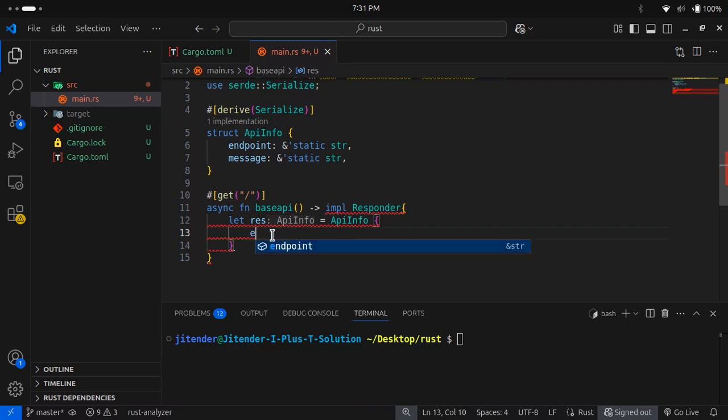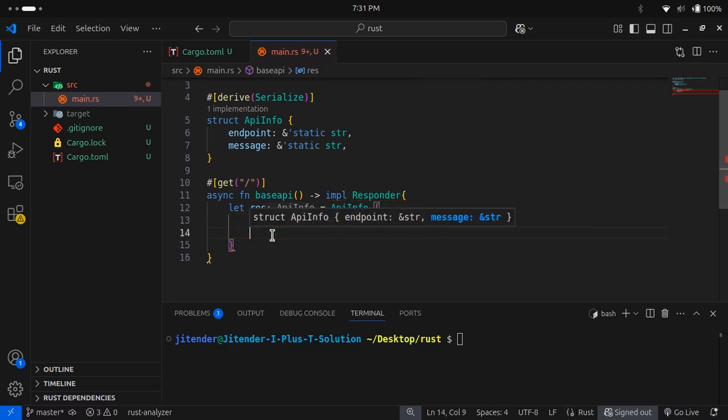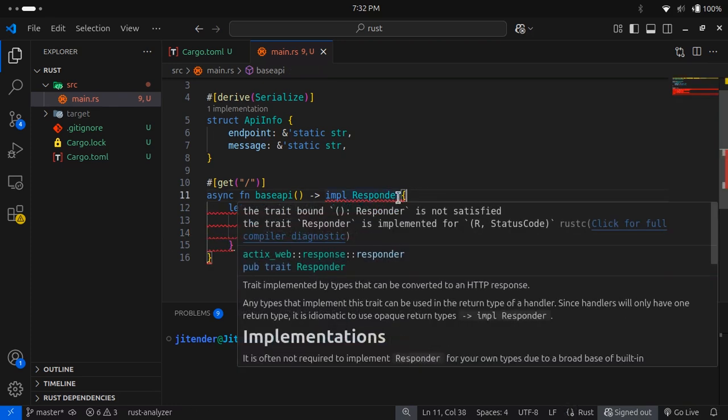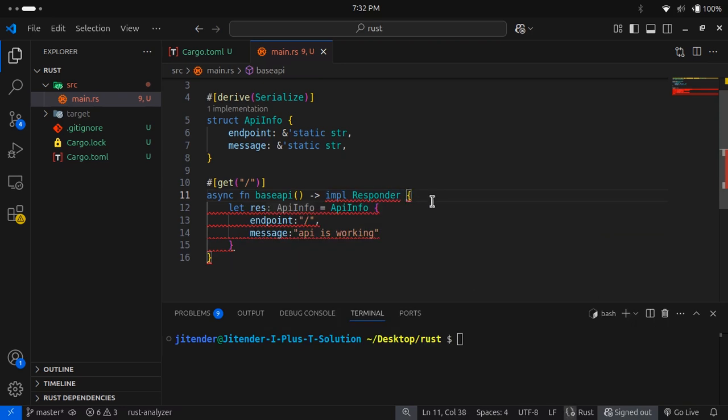So our endpoint is get, and next is message. So what will the message be? API is working. Okay, cool. We have this method. Currently, we are getting an error.